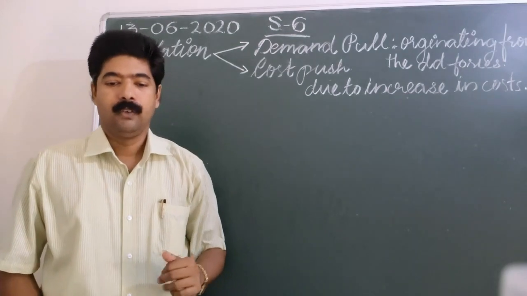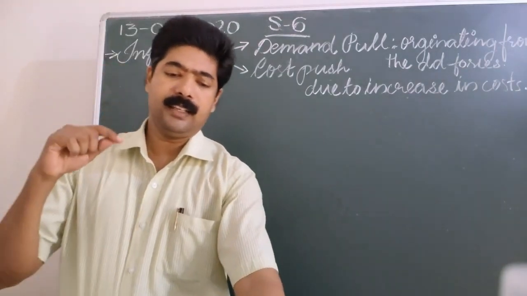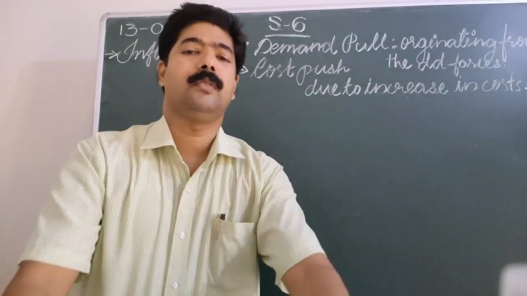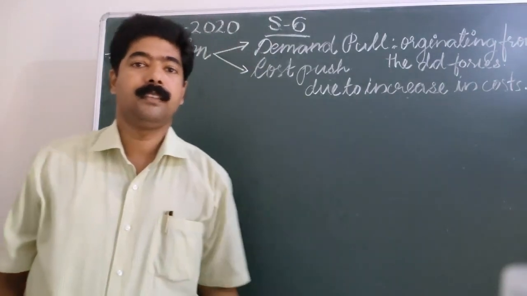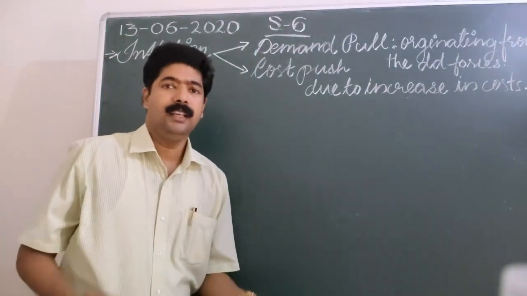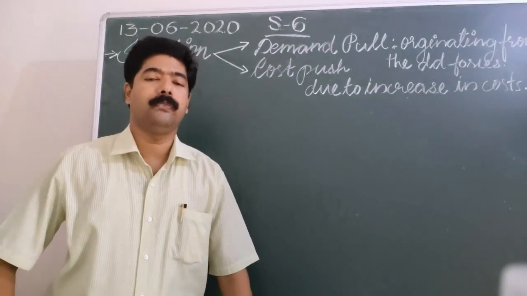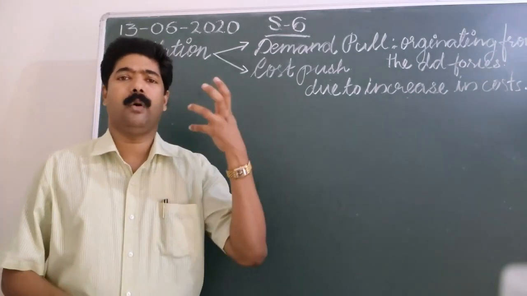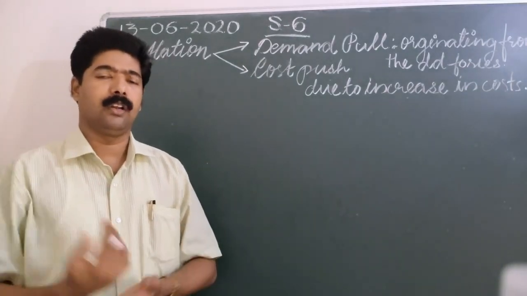Is that clear? In simple words, when there is an excess demand for goods and services, that would be the cause of demand pull inflation. This increase in demand can be because of rapid growth of population, a population explosion in an economy.